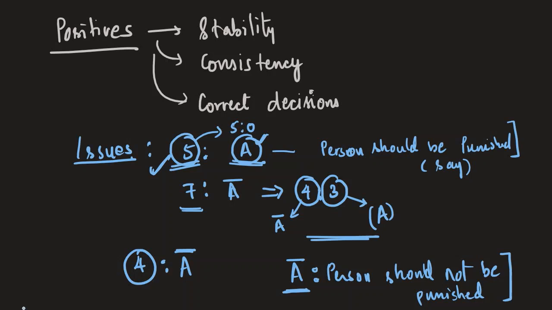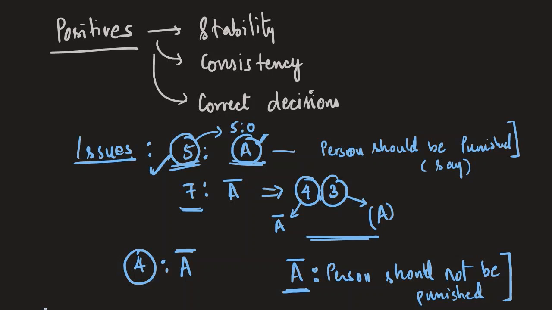So the outcome might have been different. So the consequence of such a decision based on the number of judges is that the correctness of the decision would then become a game of numbers rather than reasons.